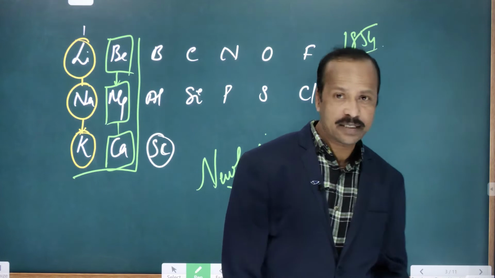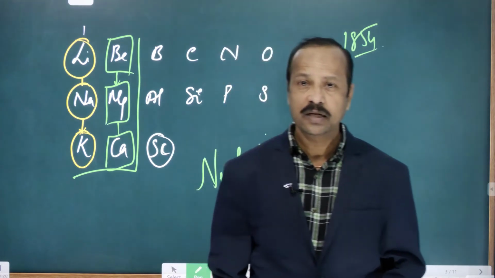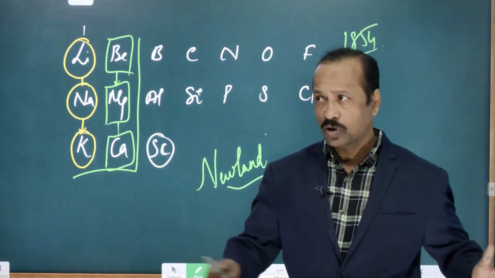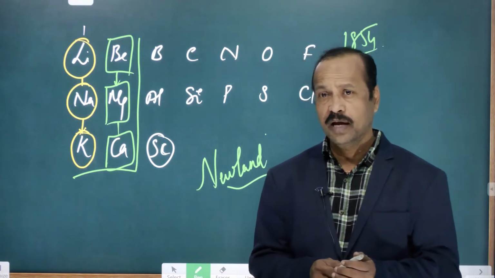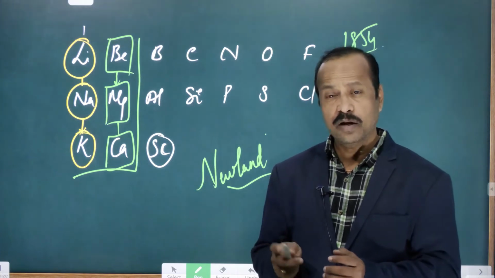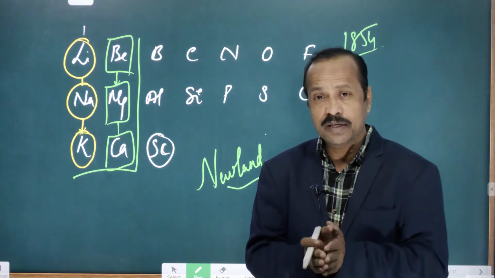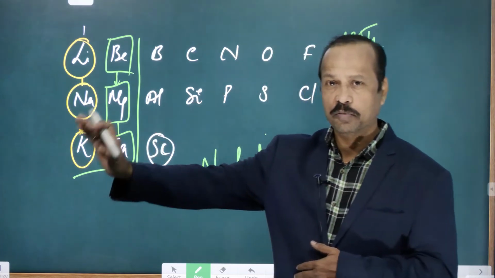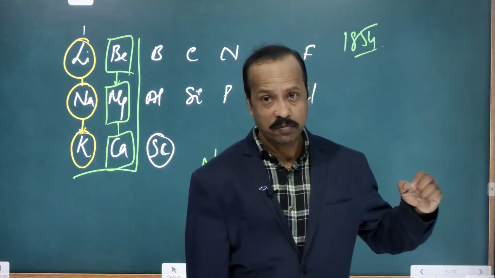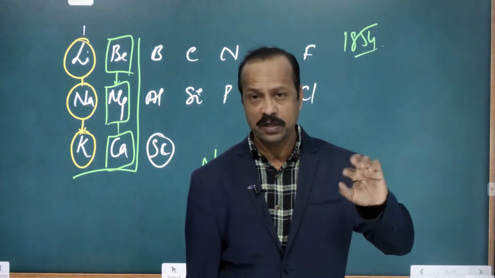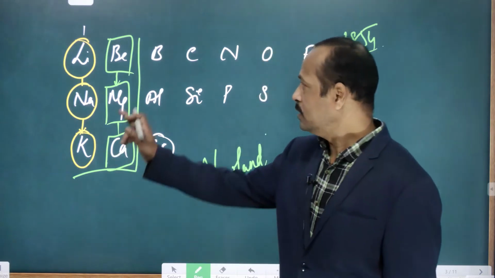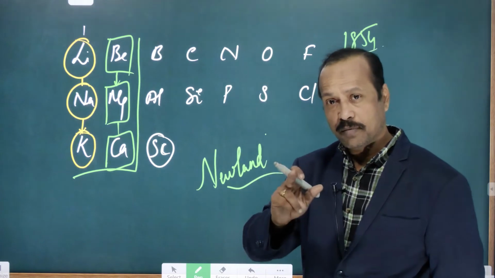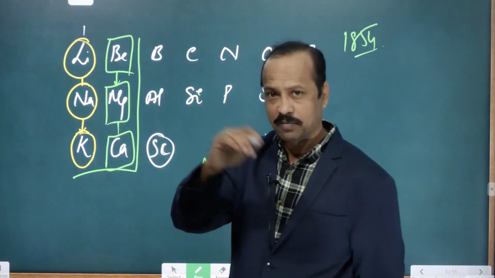Then the next scientist, Newland, was another person who tried to classify the elements. At that time the number of elements had increased to almost 56 elements, and he did not arrange the elements in groups, but arranged all the elements in the increasing order of their atomic masses. Already we discussed atomic number and atomic mass in the previous classes. Based on the increasing order of their atomic masses, he found that every 8th element has properties similar to those of the first element.